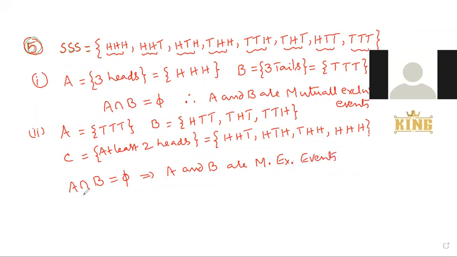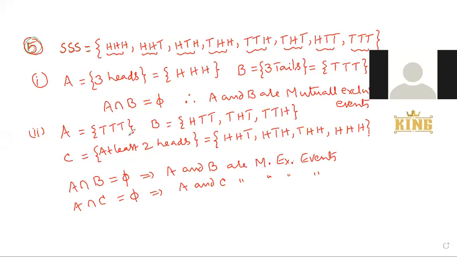Not only A and B, but also A and C: no common element. So A and C are mutually exclusive events. A, B completed, A, C completed.